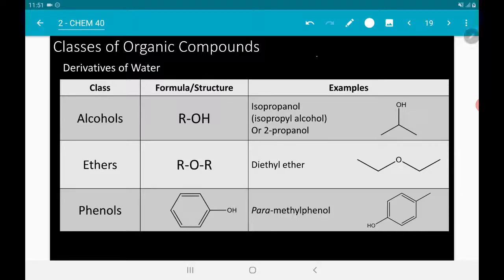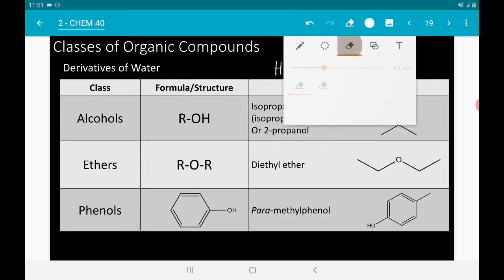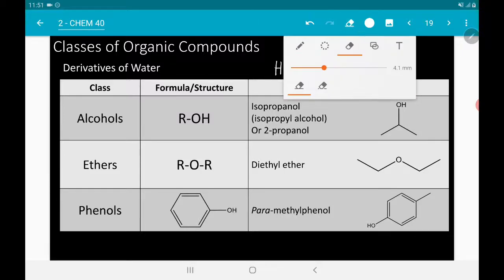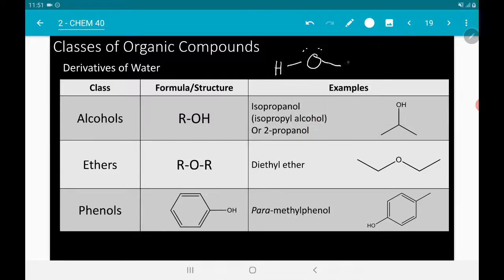So water, okay, we know that this is their molecular formula, okay, or yung molecular structure. So yan ang ibig sabihin ng derivative. Derivative is something that is the same, almost the same structure, like for example water, pero iibahin mo lang yung ibang aspects niya. For example, kung gagawin natin siyang alcohol, we will put there R imbis na H. So derivative siya ng water. It's derived from the structure of water, di ba?